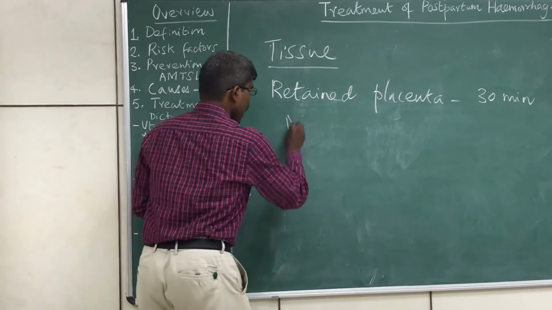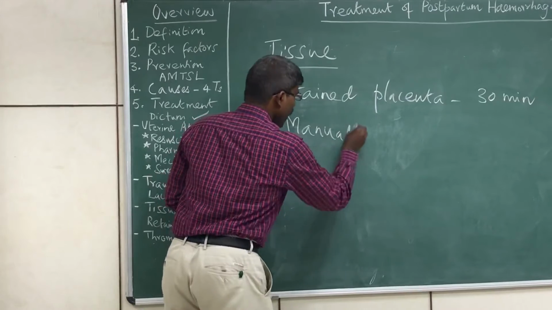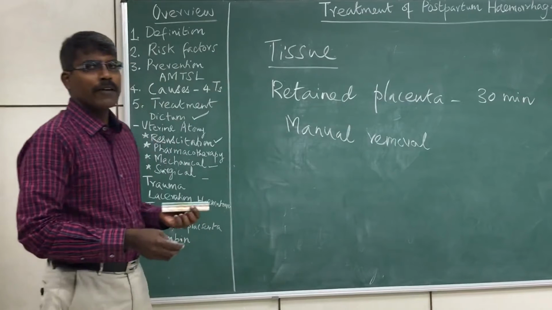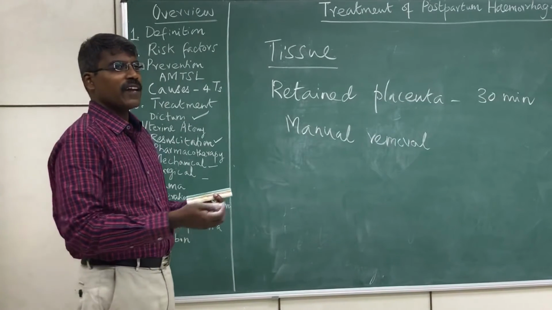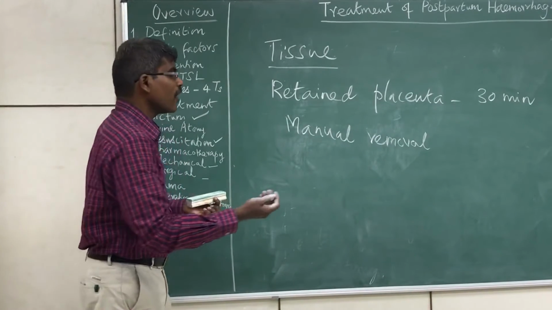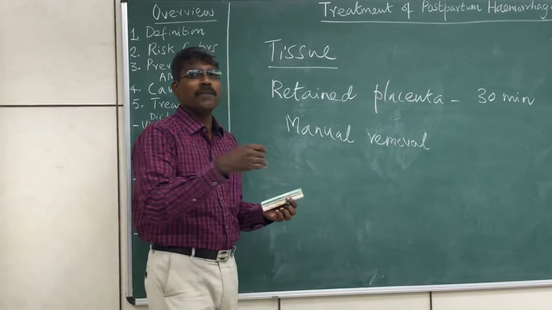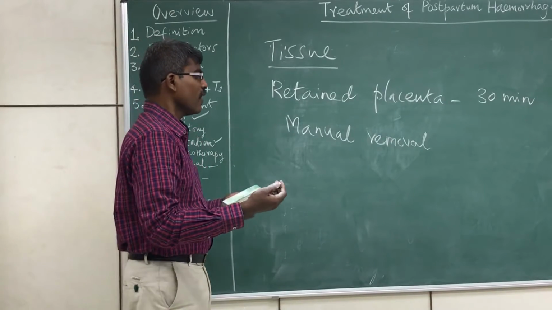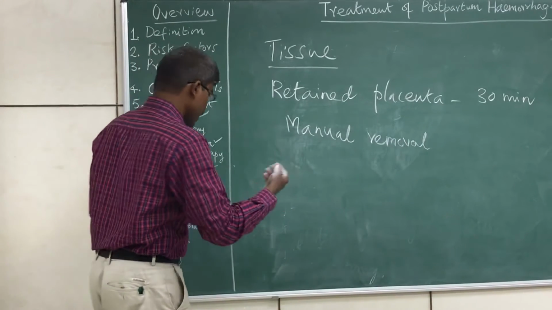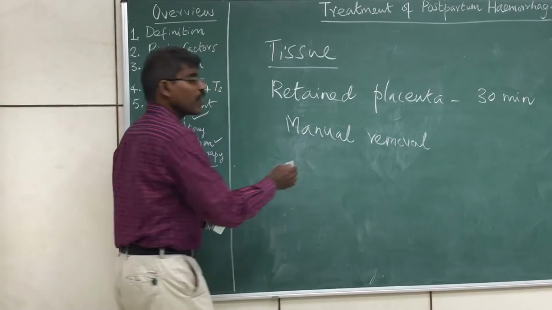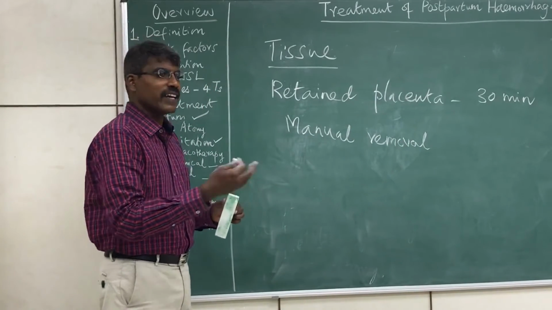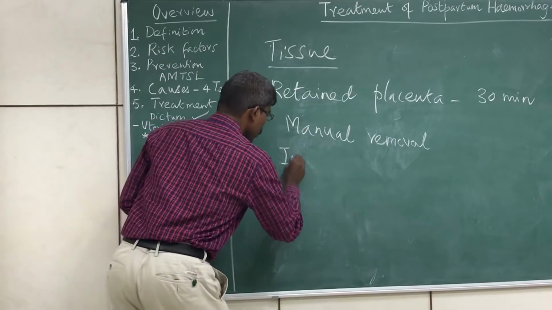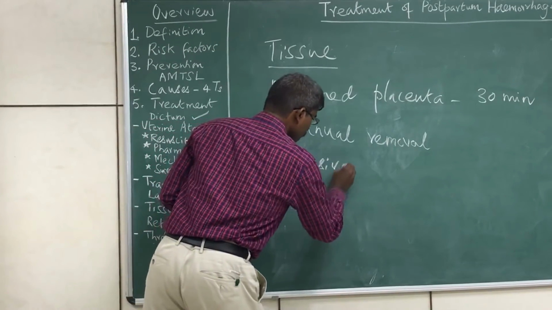Again, we can do a manual removal by injecting 5 units oxytocin drip, and we can do a manual removal with our hand, or we can do a blunt dissection with a forceps, and then it can also be removed in that way. But if we are not able to remove, sometimes we can give mild analgesics and then try removing also.